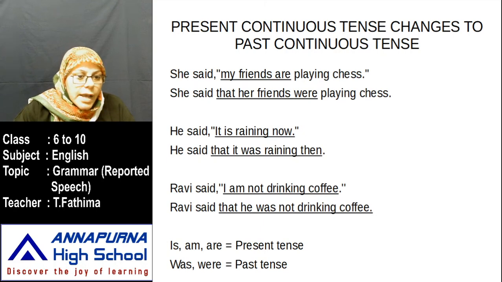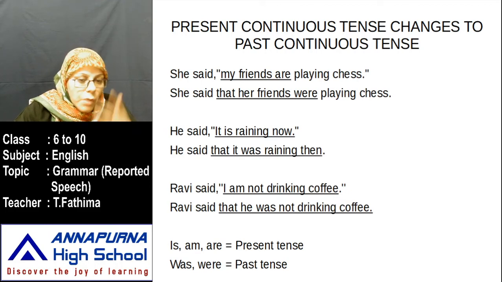Now, Ravi said, I am not drinking coffee. Ravi said that. In the place of inverted commas and comma, you have to use the conjunction that. Ravi is a boy or a girl? Boy. So in the place of I, what do you write? He. Am is present tense. What is the past tense for am? Was. Okay, is, am, are are present tense. Was, were are past tense. In the place of am, what should you write? Was. Not drinking coffee. Okay, I am telling step by step, children.